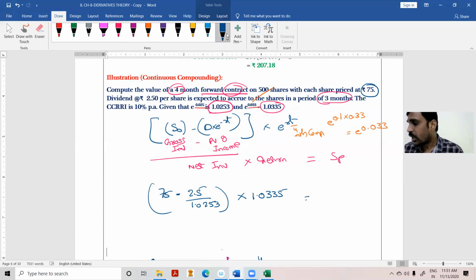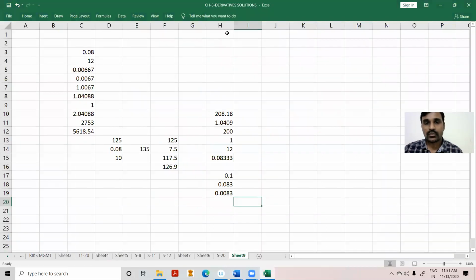Now do it. 2.5 divided by 1.0253, you will get 2.4383.